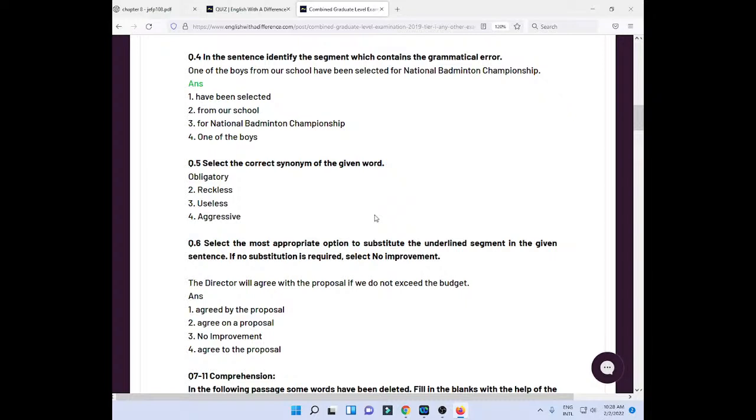So number 1, number 2, number 3, number 4: have been selected is wrong, or from our school is wrong, or for National Badminton Championship is wrong, or one of the boys is wrong. Which one do you think contains the grammatical error? Mridula and Sanika say number 3.